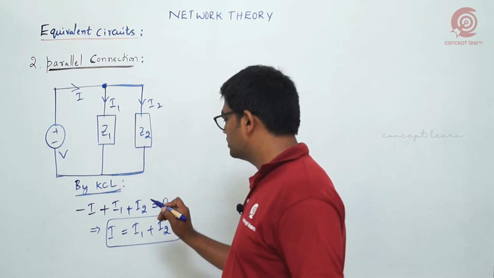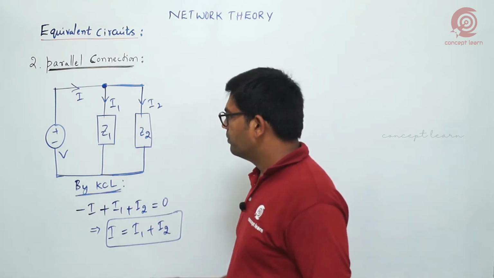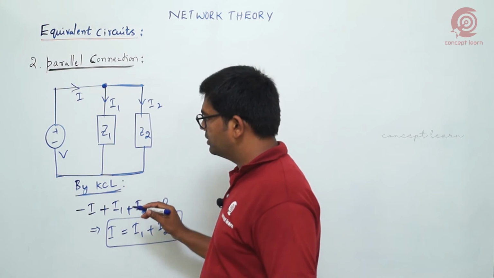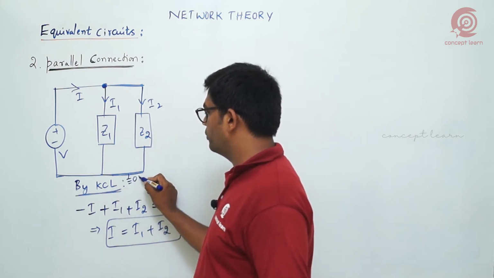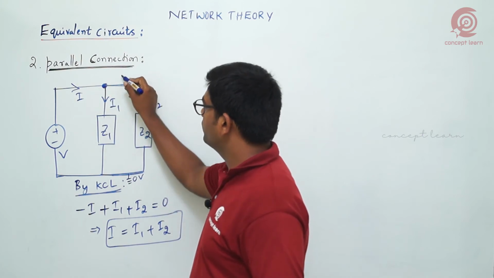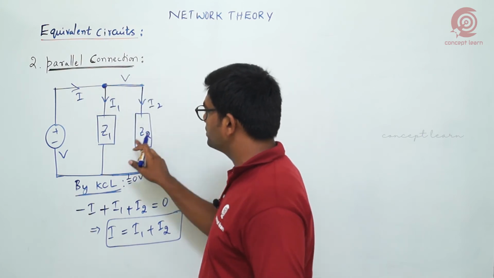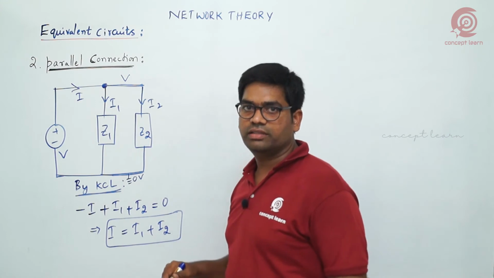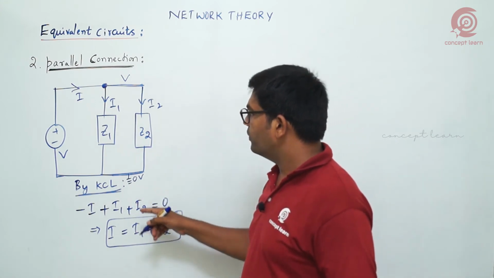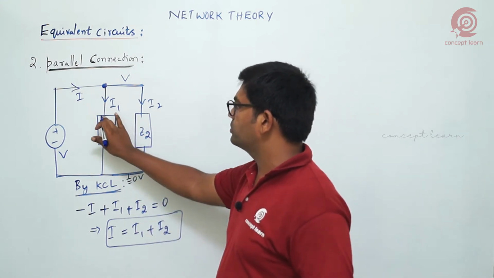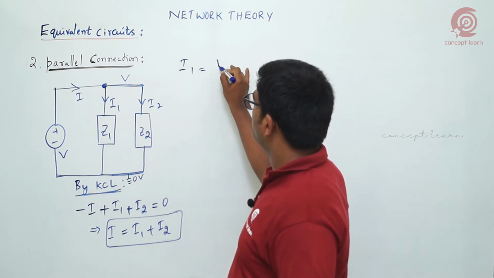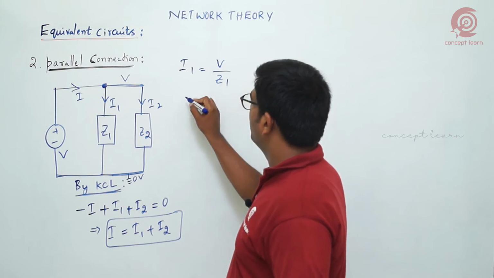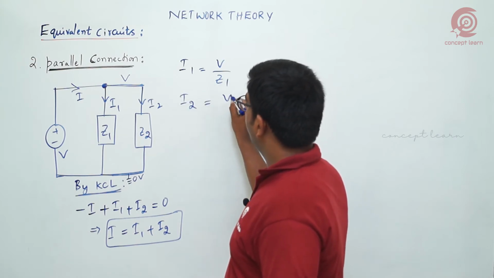Current division is taking place here, but both elements have the same voltage. Suppose I assume this reference node as 0, then this node voltage will be V. So both elements have the same voltage V, that is the applied voltage. Now if I write the currents in terms of the supply voltage, I1 is equal to V by Z1, I2 is equal to V by Z2.